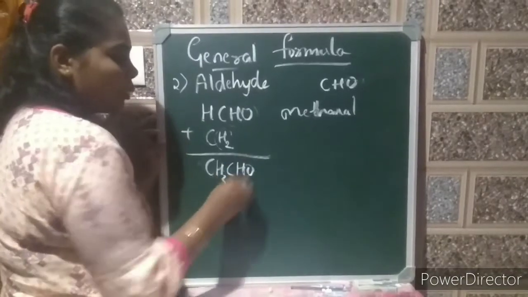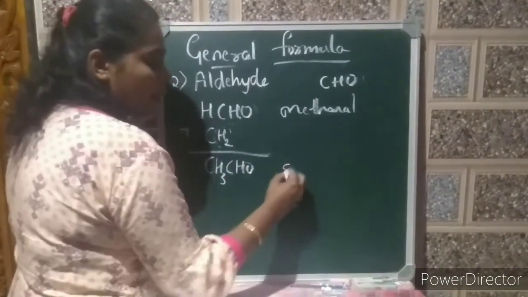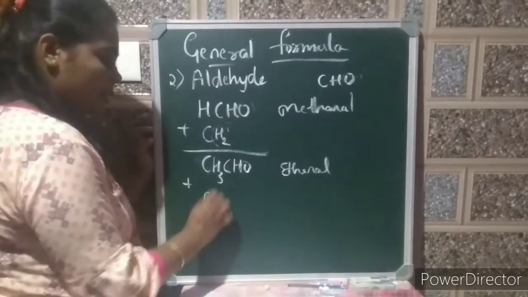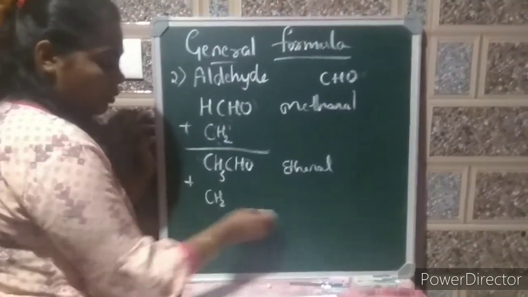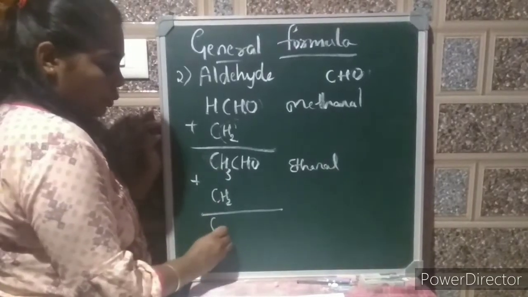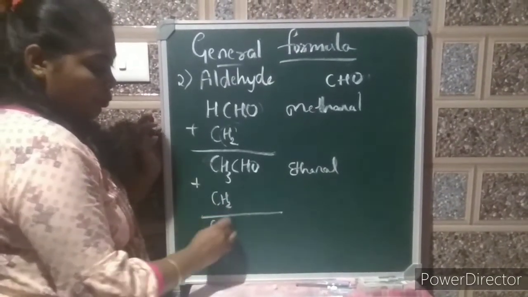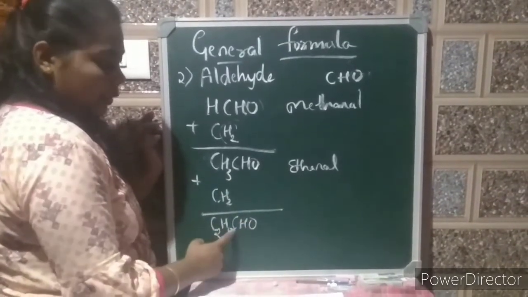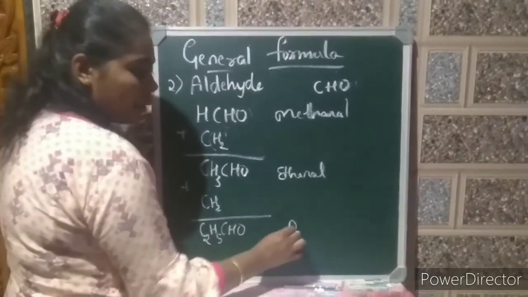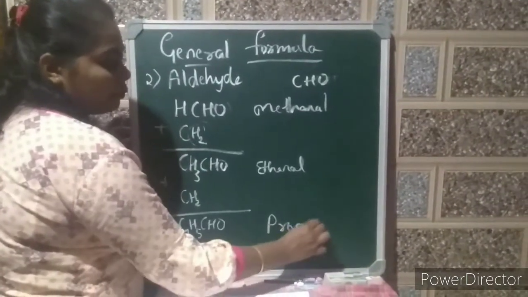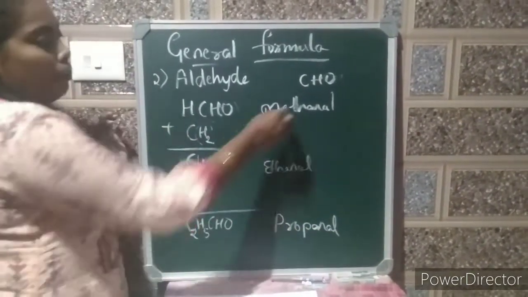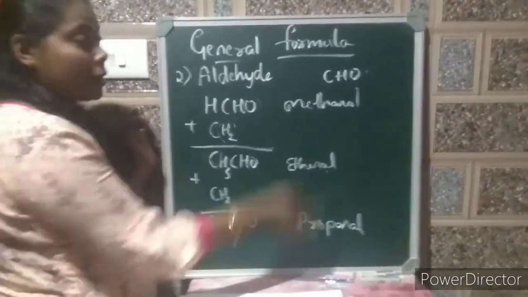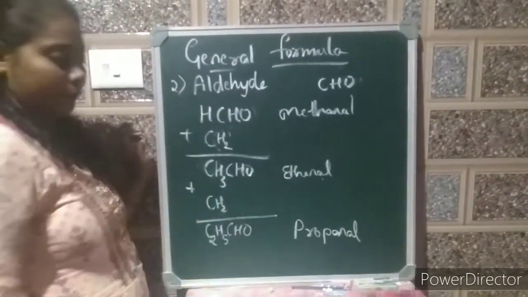Here you are going to get two carbon atoms, so it is ethanal. Again add CH2 group to this. C plus C, 2 carbon atoms, 3 plus 2, 5 hydrogen atoms and CHO. Totally there are 3 carbon atoms, so its name is propanal. So methanal, ethanal, propanal are the successive members of the homologous series of aldehyde.